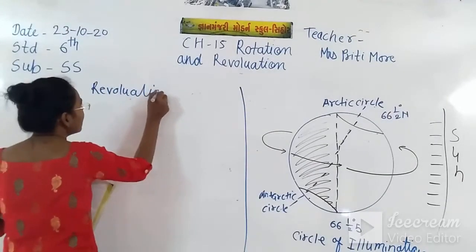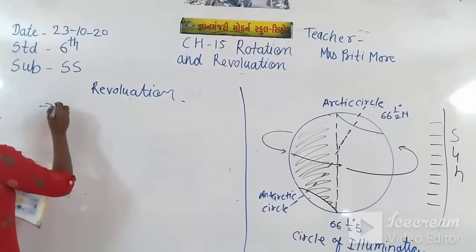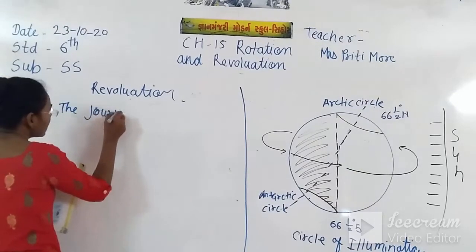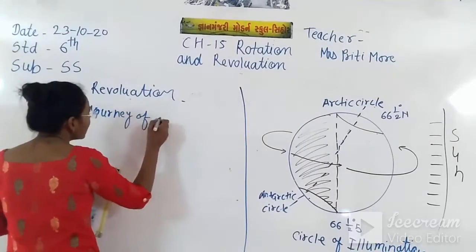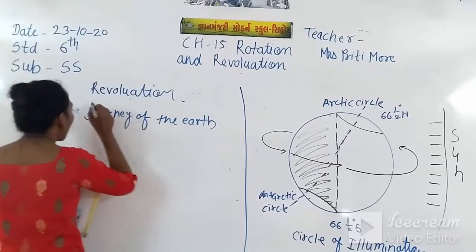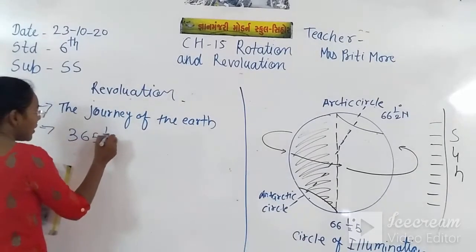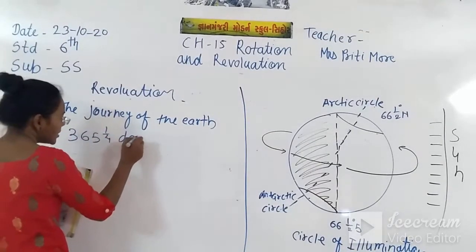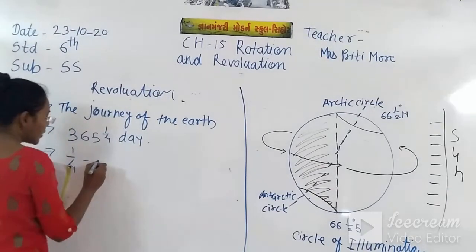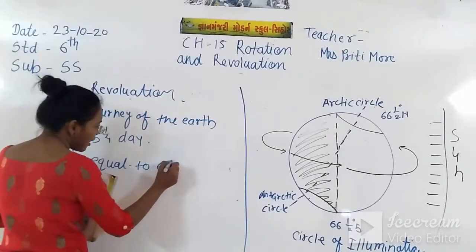Revolution, the journey of the earth. The journey of the earth around the sun, and this journey is for 365 and 1/2 days, and this 1/2 day is equal to 6 hours.